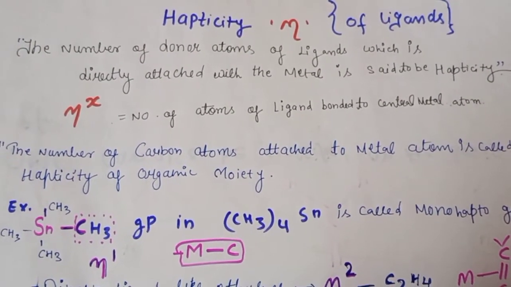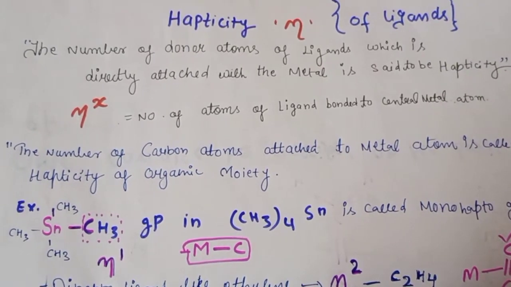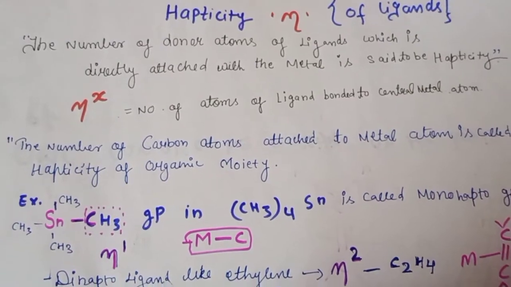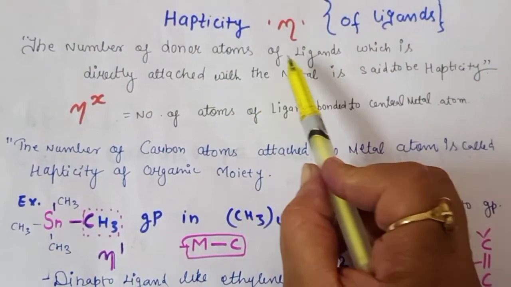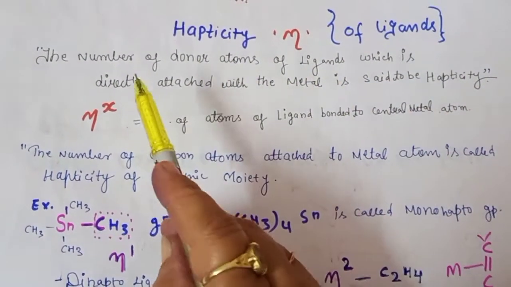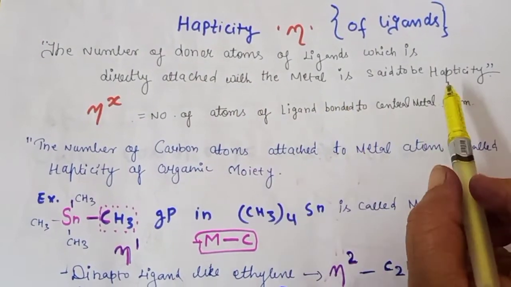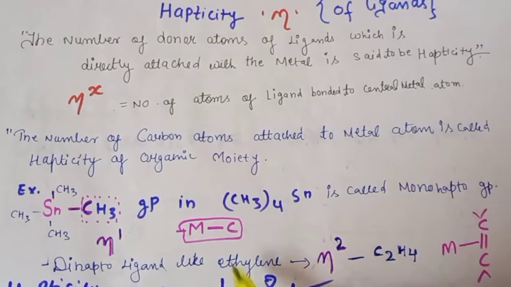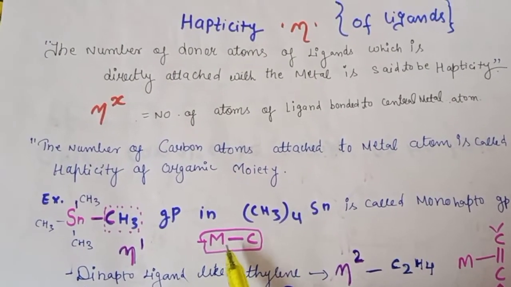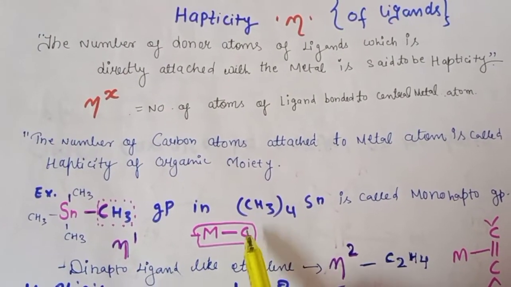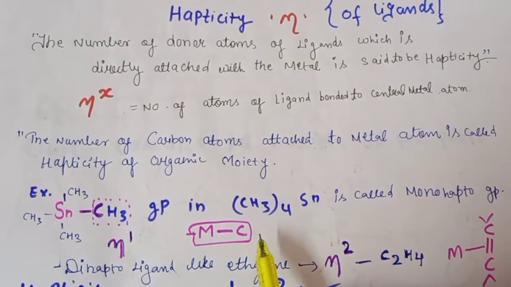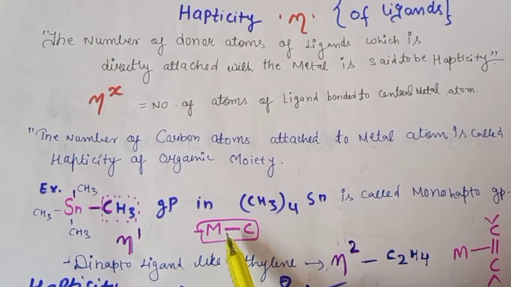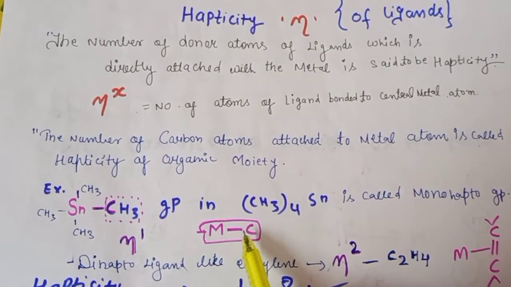What is hapticity? So first, if we see the definition, what is exactly the hapticity? It is the number of the donor atoms of the ligands which is directly attached with the metal. It is said to be hapticity. As we all know, whenever there is an organometallic compound and the metal is directly attached with the ligand, generally any hydrocarbon moiety or organic moiety, how many carbons are directly attached to the metal, that is the hapticity.